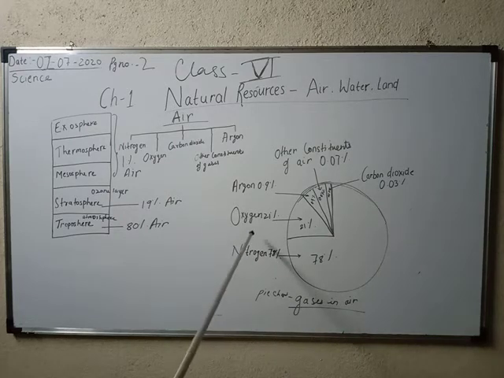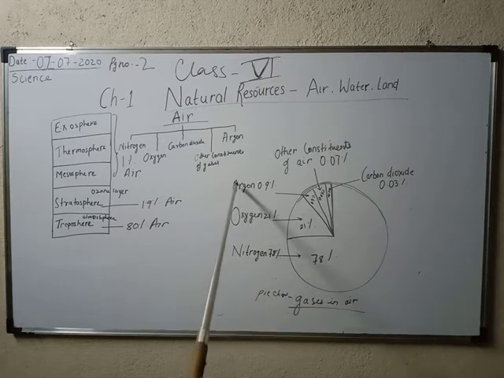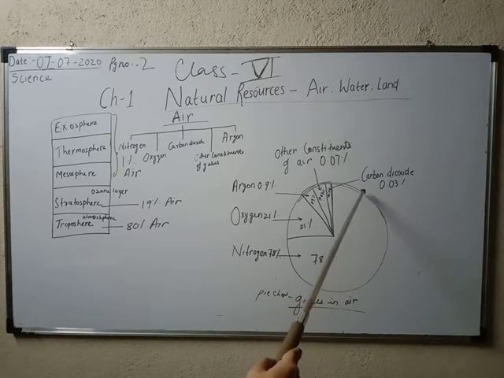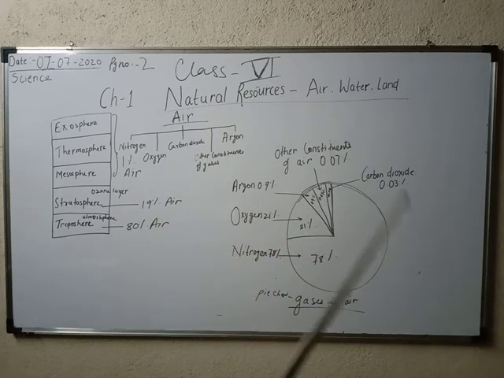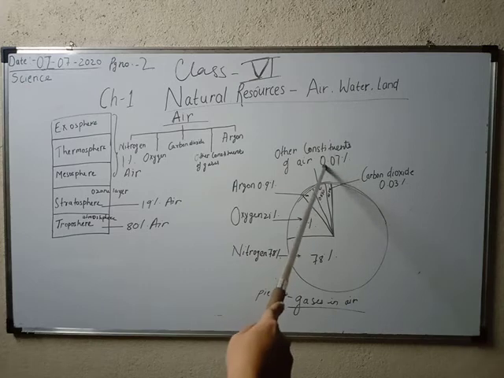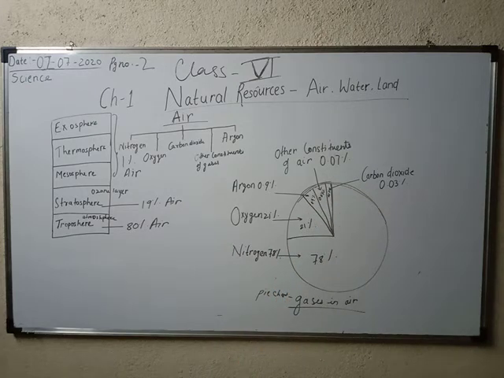Oxygen is about 21% in our atmosphere, while argon is an inert gas, so it is present around 0.9%. And carbon dioxide is present around 0.03% only. After this, other constituents of air, for example sulfur dioxide, dust particles and other gases, are present around 0.07%. So this pie chart is given to describe the percentage of the gases present in our air.